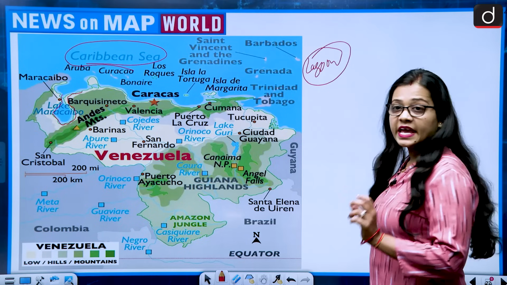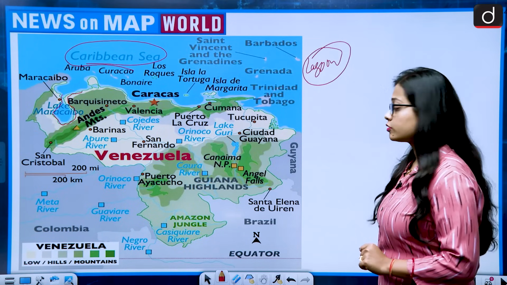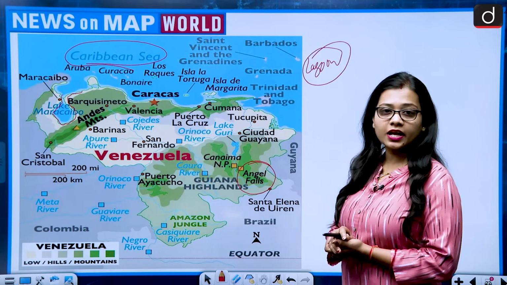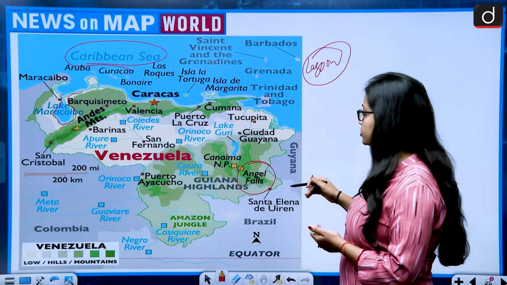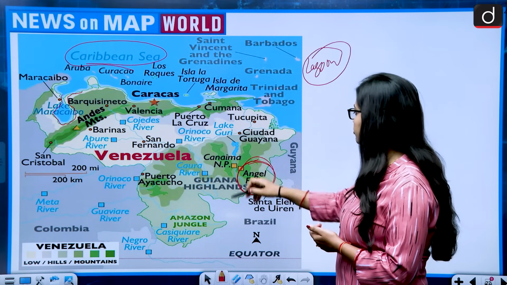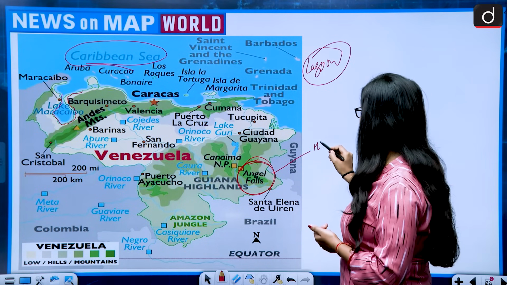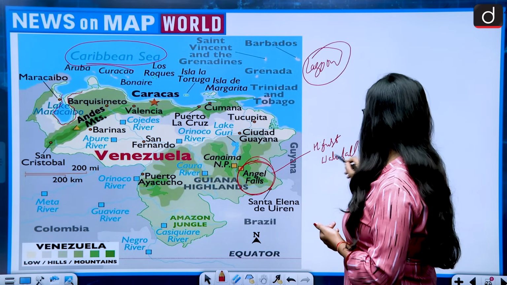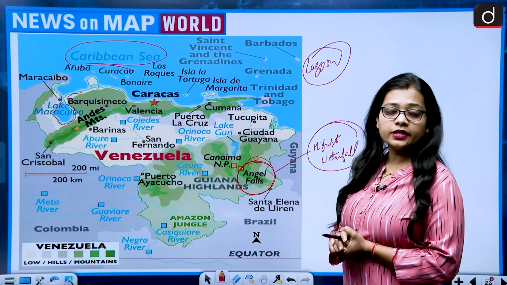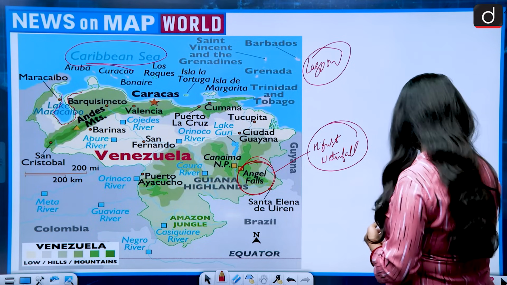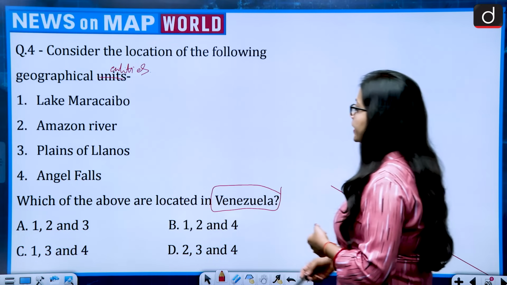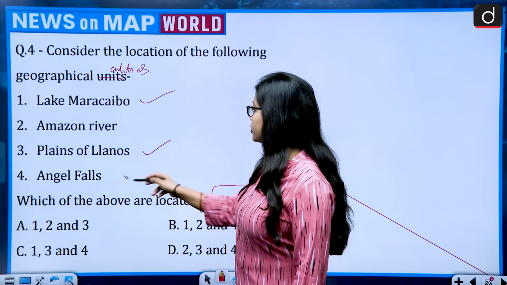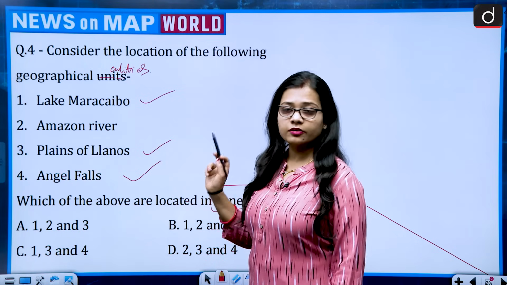Then there is Angel Falls. Angel Falls also lies in Venezuela, and it lies in the southeast of Venezuela. So this is the location of Angel Falls, and Angel Falls is the highest waterfall in the world. So if we talk about Lake Maracaibo, yes. Plains of Llanos, yes. Angel Falls, yes. All three lie in Venezuela.